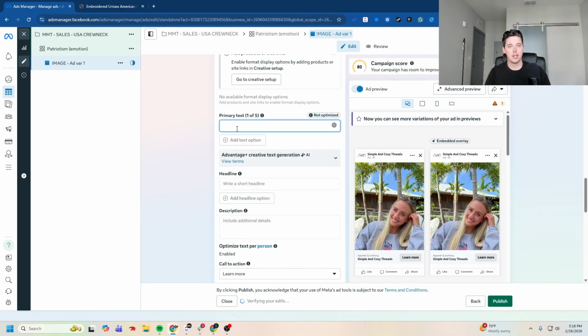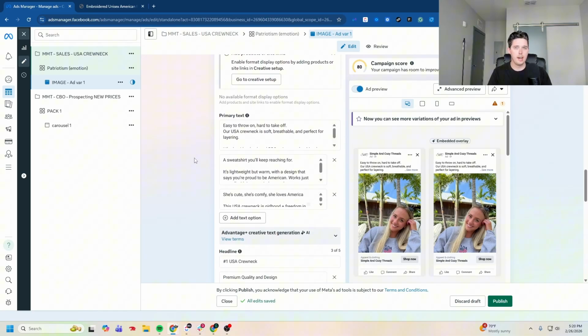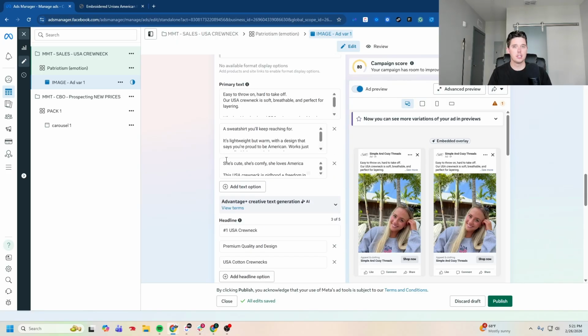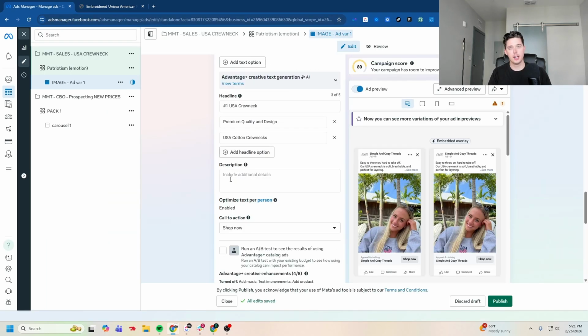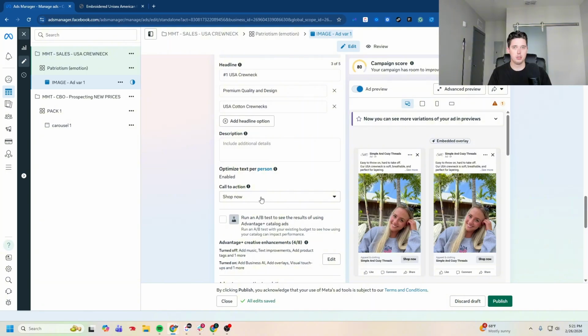Primary text. Now I'm gonna go ahead and grab some copy to put in here. All right, so I went ahead and added in my ad copy. I recommend adding in 3 pieces of primary text and 3 headlines. The thing to know is that Meta is gonna rotate all of these primary text and all of these headlines with each other. So you wanna make sure all variations work together. And because I'm gonna be driving to just this product page, that works for me. I strongly recommend to not use a description text because oftentimes that will truncate your main headline and you don't want that to happen. I strongly recommend using Shop Now.